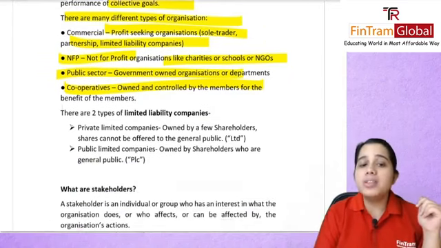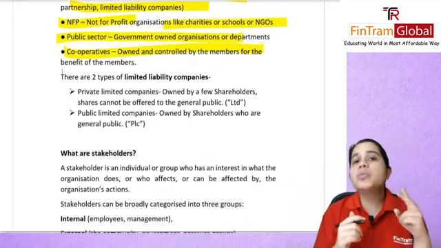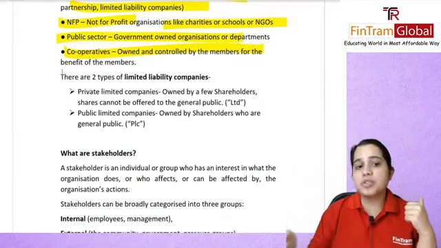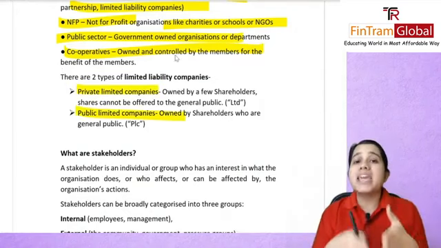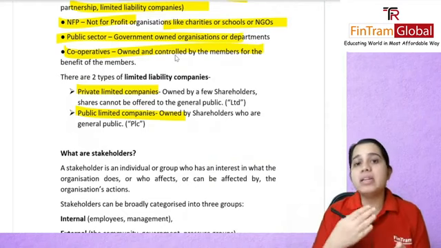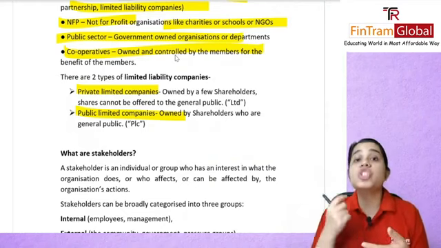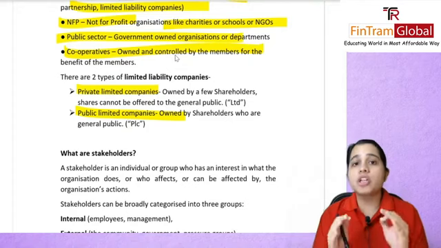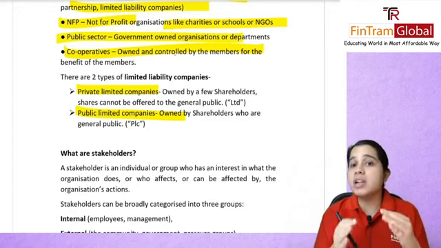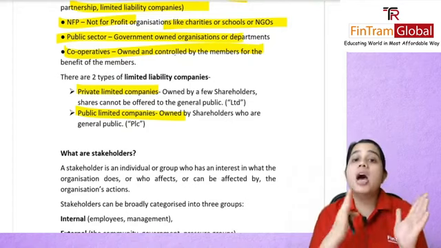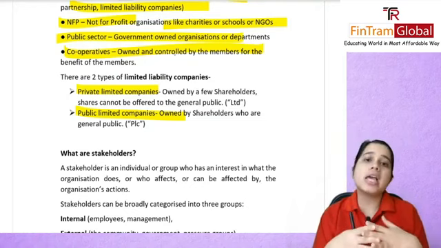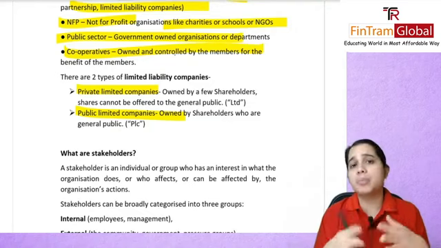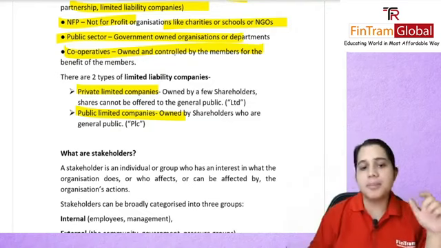Now let's talk about the limited liability companies, wherein we discussed that there are two types. So there were private limited companies and public limited companies. The main difference to note is that private limited companies are those companies whose shares are not listed on a stock exchange. That is, they are not available for the general public. However, for public limited companies, these shares are freely traded on a stock exchange. You know, it's available for the general public to buy and freely sell them.